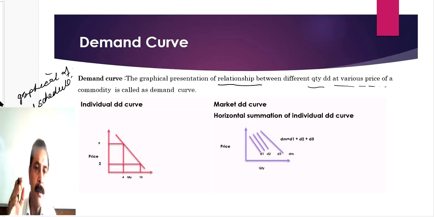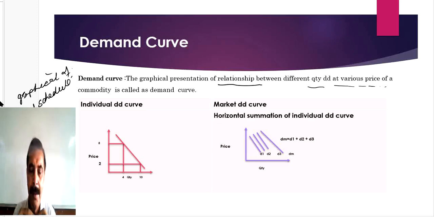So just now we have analyzed the individual demand schedule and the market demand schedule. It means their graphical representation will also be of 2 types. One graph will be related to the individual demand schedule, that will be known as the individual demand curve. Another is related to the market demand schedule, that will be called the market demand curve. So how can we prepare this curve?